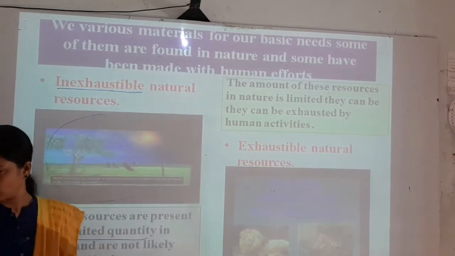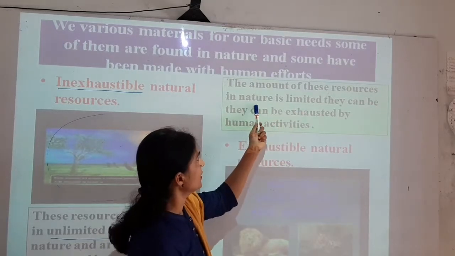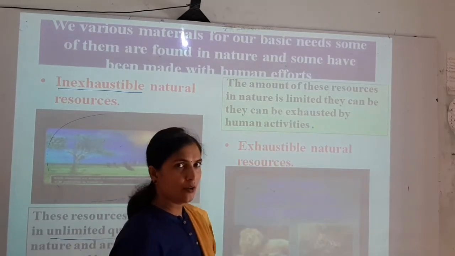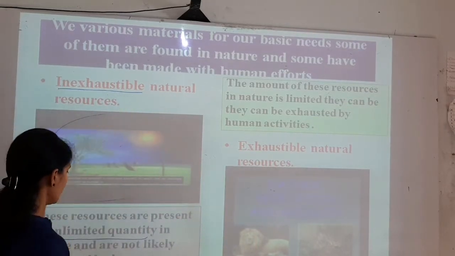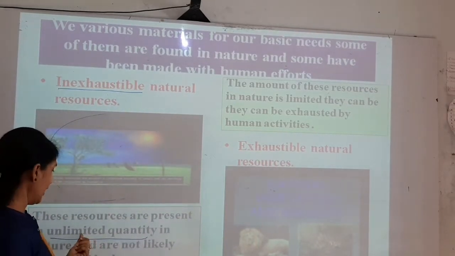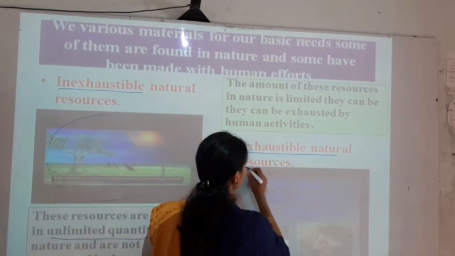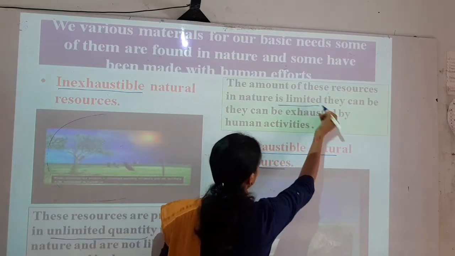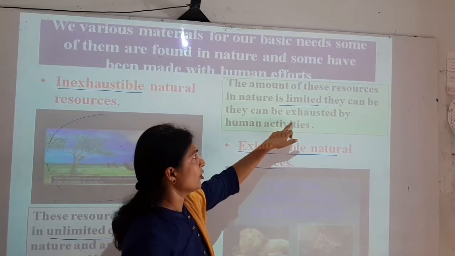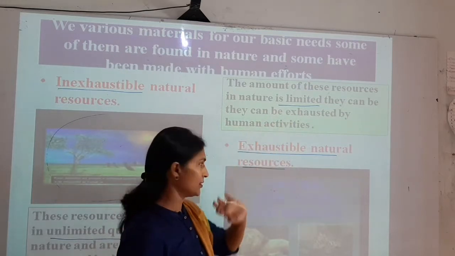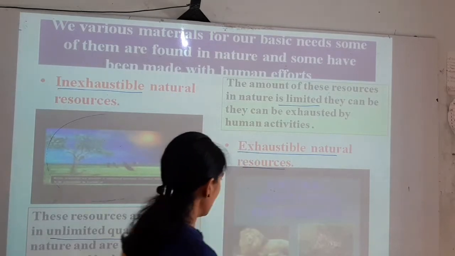Now another point is exhaustible natural resources. Here some more points are given. The amount of these resources in nature is limited. Now one difference is there. Inexhaustible natural resources are unlimited in quantity, but these exhaustible natural resources are limited. They can be exhausted by human activities. Example. Now here an example is given.